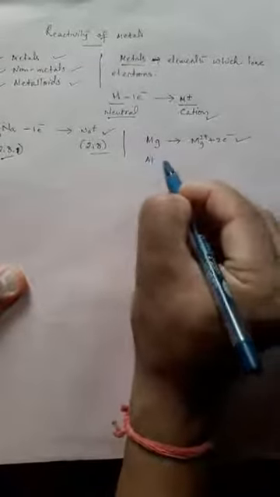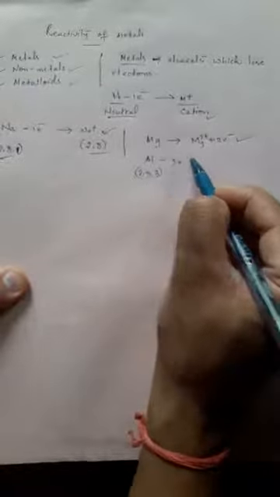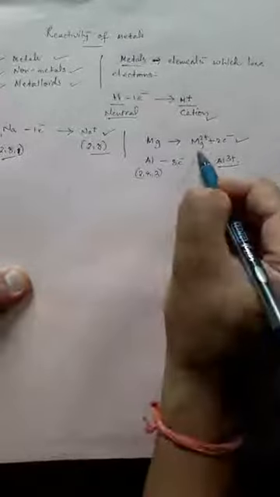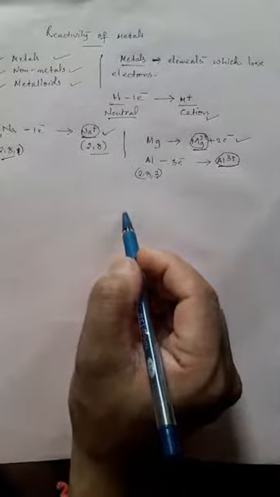Another example, aluminum. The configuration is 2, 8, 3. Aluminum will lose these 3 electrons, minus 3e, and convert into Al3 plus. This is the aluminum cation, this is the magnesium cation, this is the sodium cation. All these cations, 1, 2, 3, are positively charged.